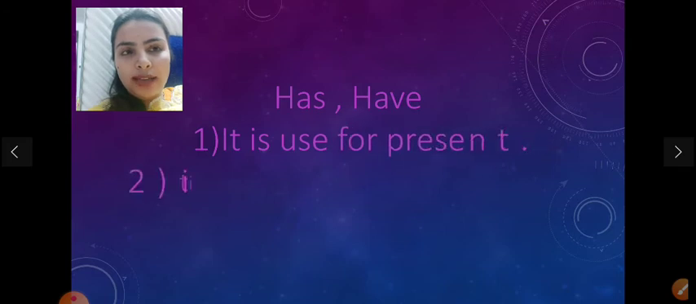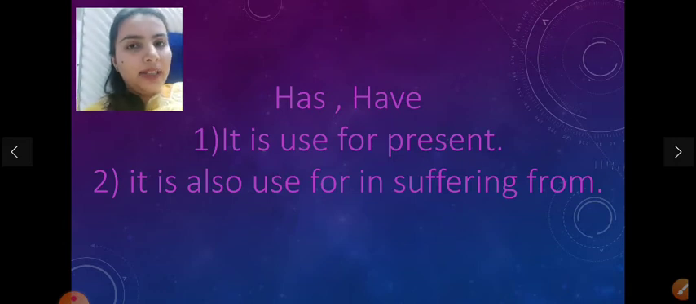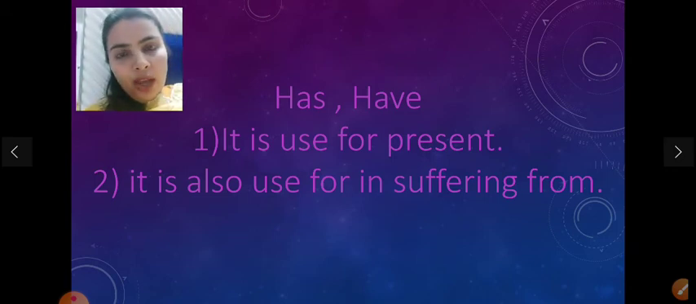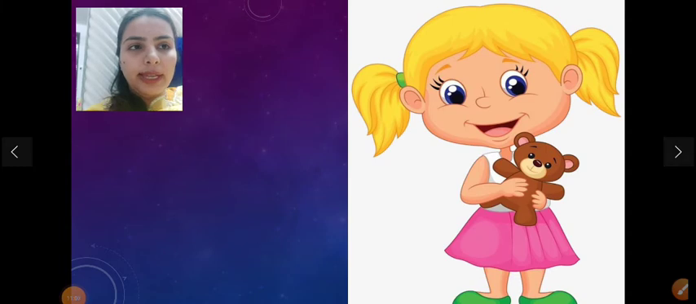Now see the usage of has and have. Where do we use has and have? First, they are used for the present. As I told you, has and have are used for the present and had is used for the past. The second usage is for suffering from. Whenever we say I'm suffering from anything, then we use has or have. And we know that we use has with singular nouns and pronouns, and have with plural nouns and pronouns. Okay, let us see the examples.